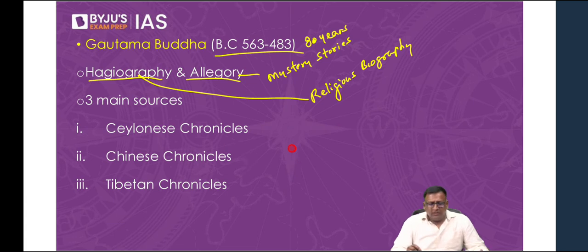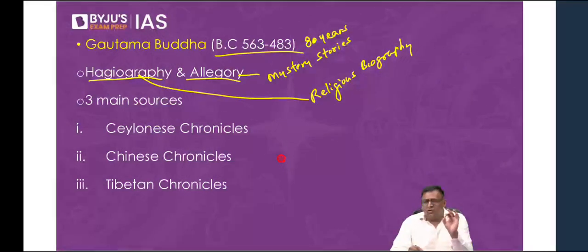So here, whatever has been written about Lord Buddha was written 200 to 300 years after his death by the monks of Sri Lanka. Hello, please understand this. Whatever was written about Lord Buddha was written 200 to 300 years after Buddha's death.